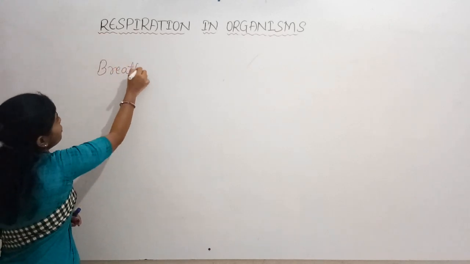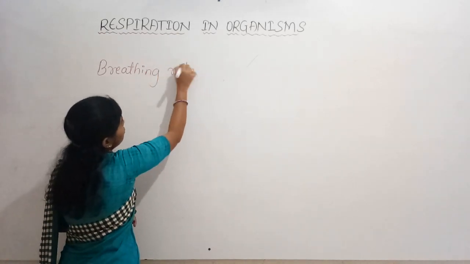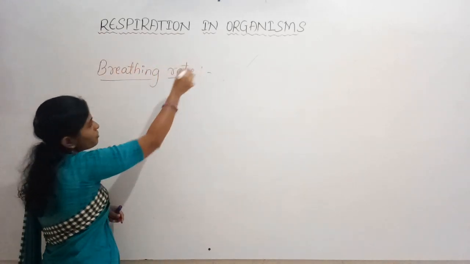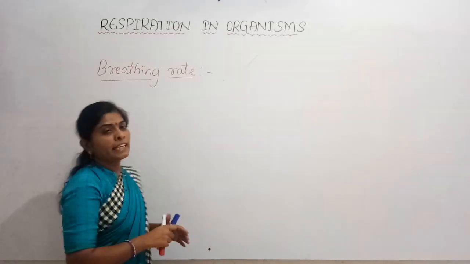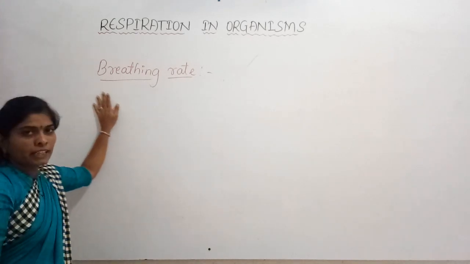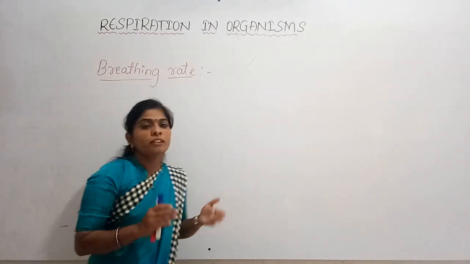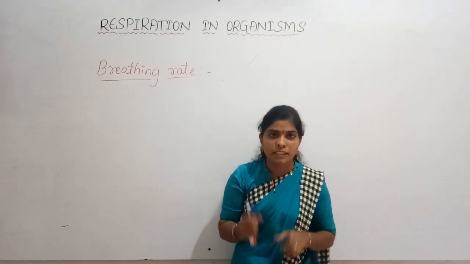So we can calculate that also. We should know how many times we are breathing in a minute on an average. So this breathing rate can be defined as the number of times a person breathes in a minute.